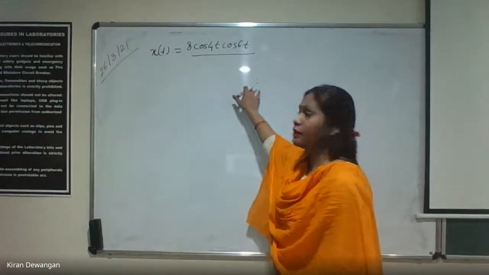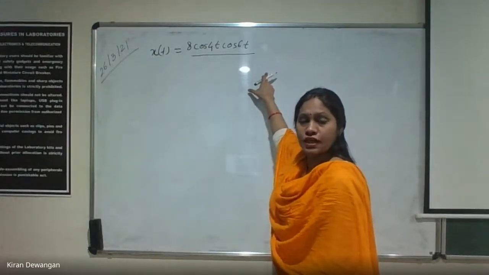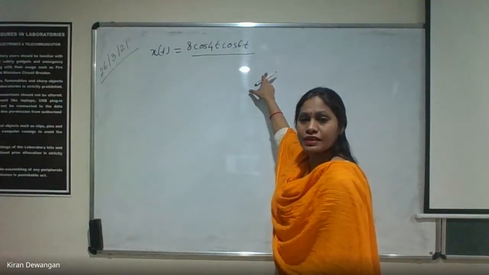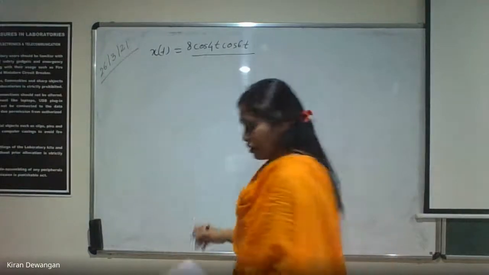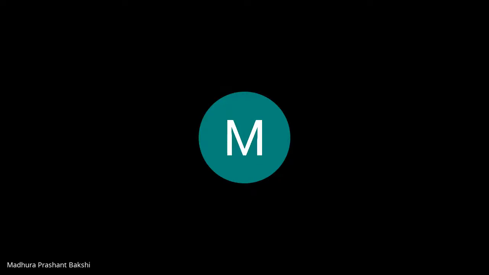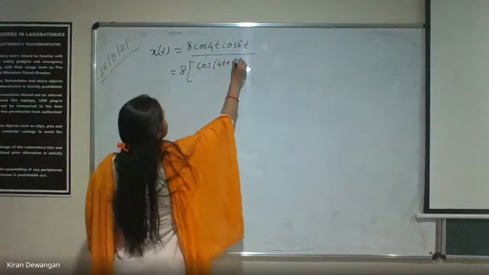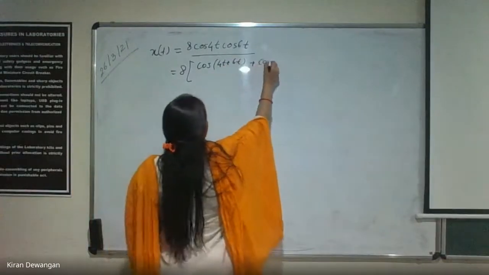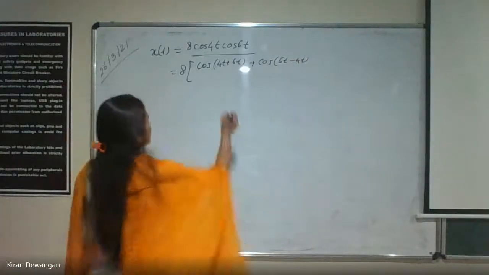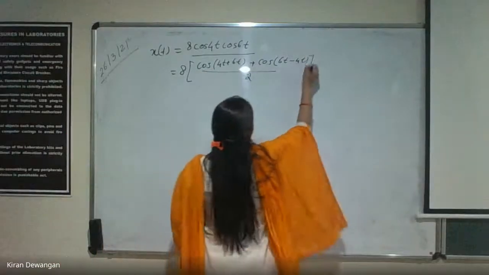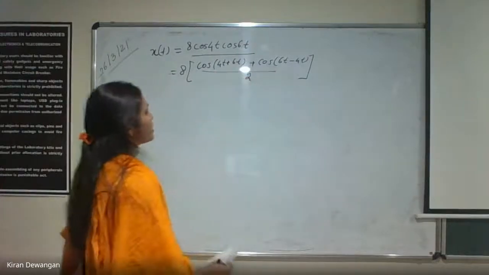After the formula is applied, what will cos A cos B be? What is the formula of cos A cos B? Yes, does anyone remember the formula of cos A cos B? It will be cos of A plus B plus cos of A minus B, by 2. This is cos of 4t plus 6t plus cos of 6t minus 4t, by 2.